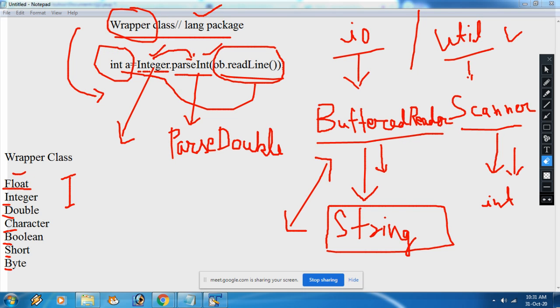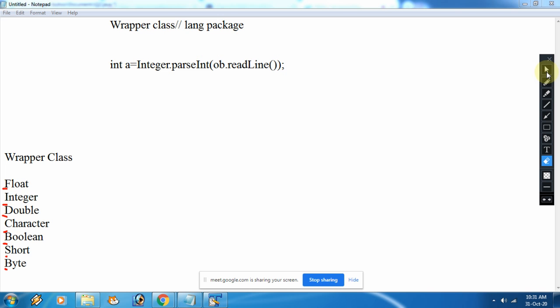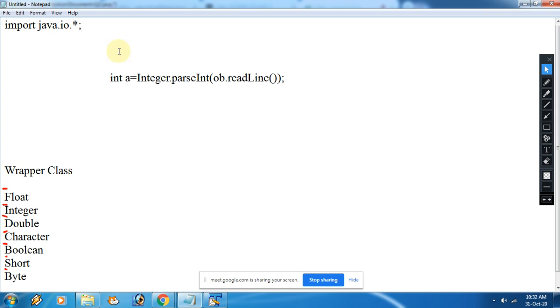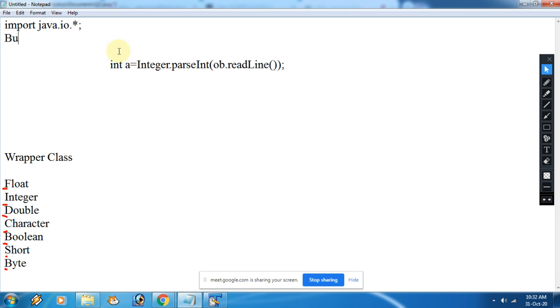For that, some additional things we need to write, like say here. Instead of util, we are supposed to write this package. Then after, BufferedReader, like ob equals to new BufferedReader new.